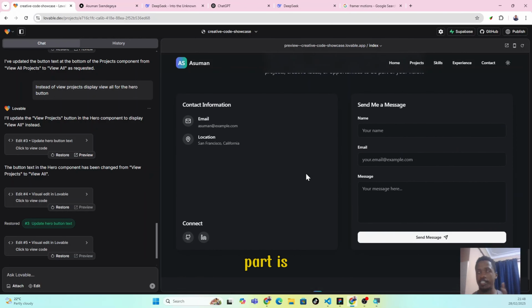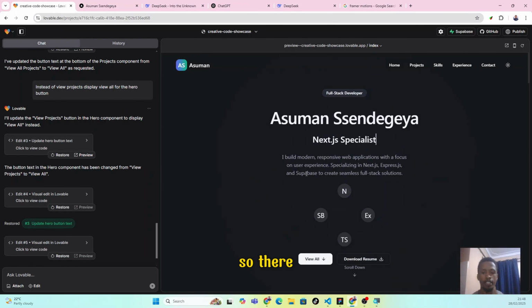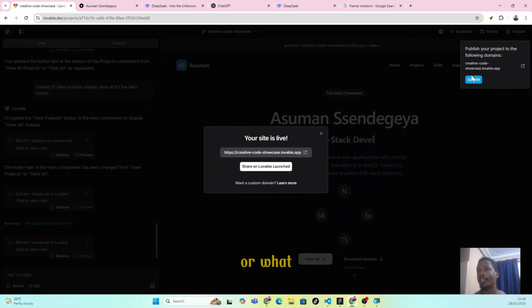Now the second part is deployment. There are two options. One, you can click on publish. When you click publish, a link will be created for you, and this is the link you can, for example, share with clients to see a preview of what you're working on. Here they are saying your site is live. This is the link. If you want to customize it, you can also change it in the settings so that you can connect your own domain.